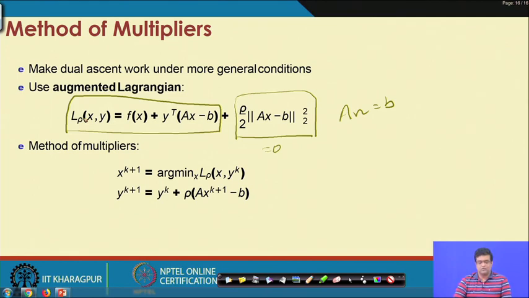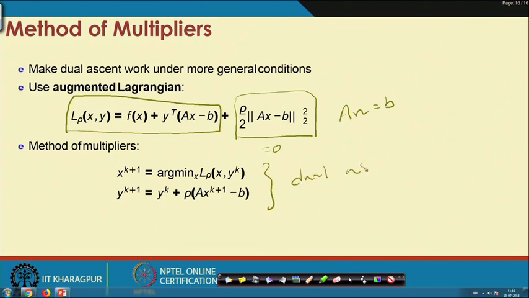Now, if this is the case, we may want to do the dual ascent now. So, method of multipliers is nothing but dual ascent with this augmented Lagrangian.